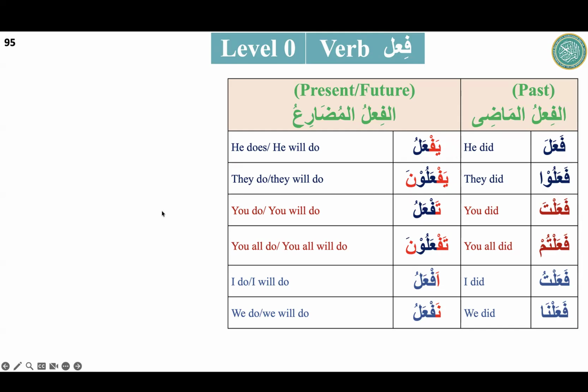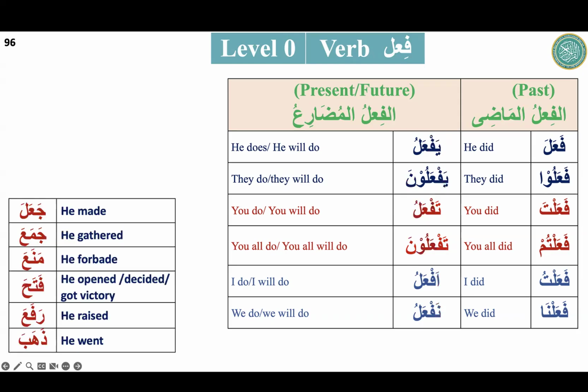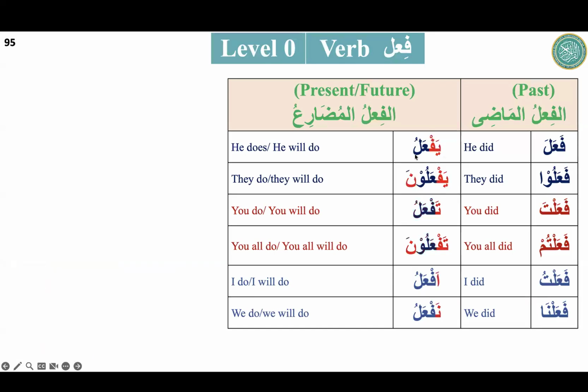So let's do the practice first for this. But this is our template. This will be there. So I will just take an example from here, and I would ask Emma first. Emma? Yes, okay. So your task is ja'ala. Ja'ala means he made. Okay, so I would ask that you just make the mudare for that. Ja'ala, then it will come here what? يجعل Keep going, please. يجعل يجعلون تجعل تجعلون أجعل نجعل